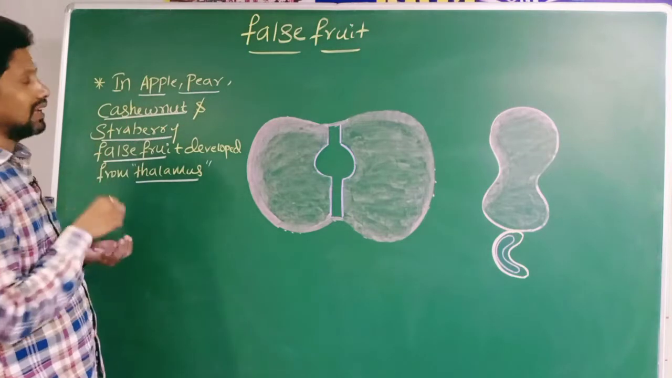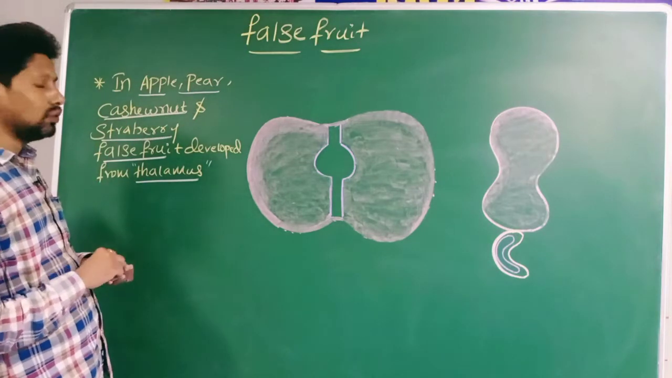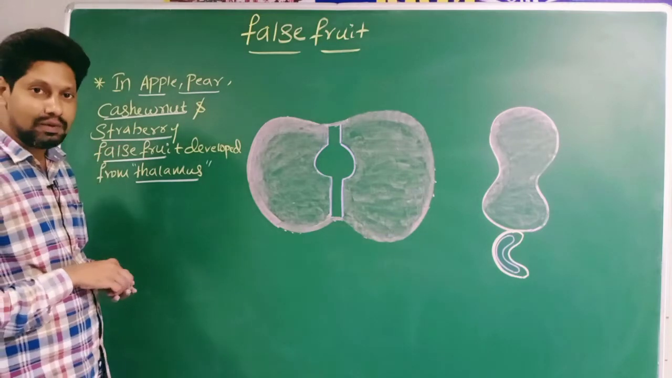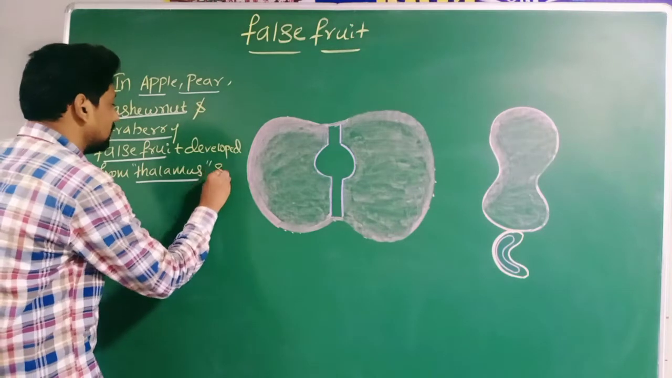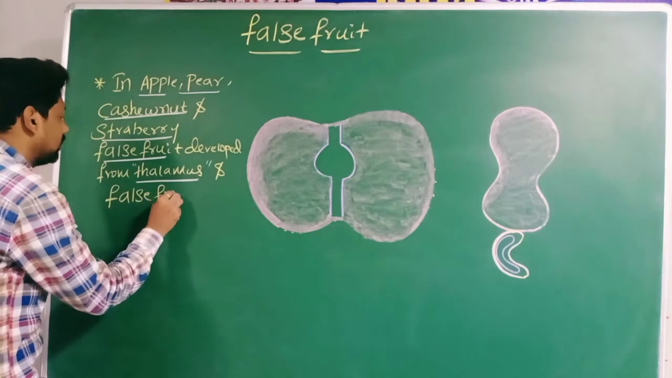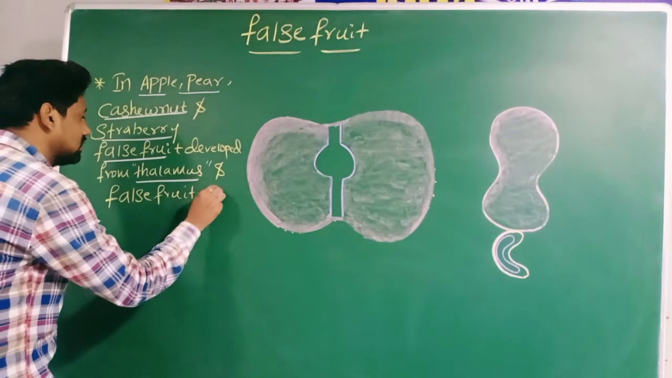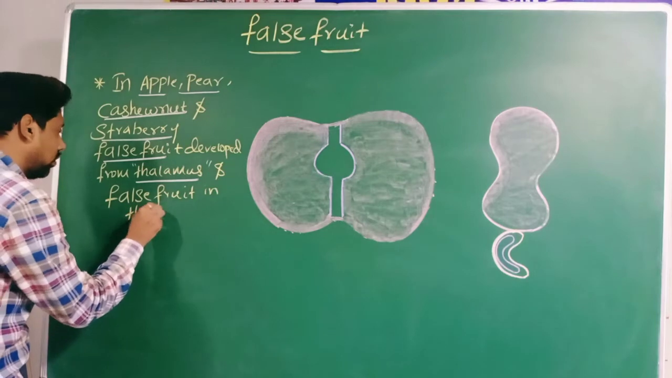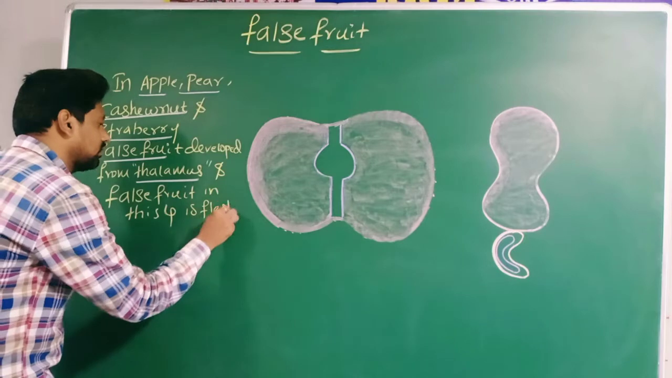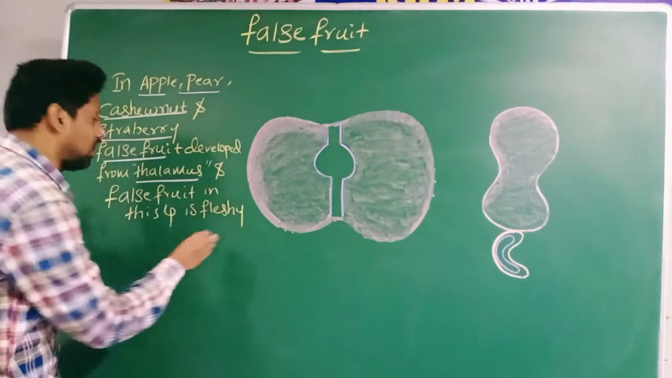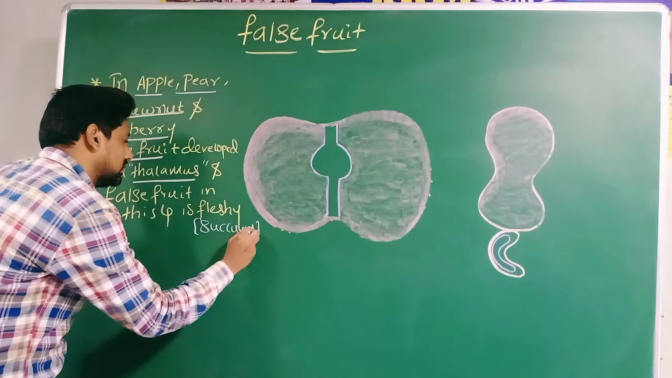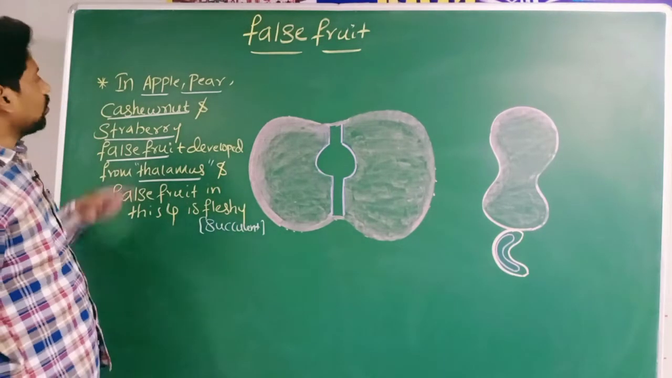Therefore, in apple, pear, cashew nut and strawberry, false fruit is developed from thalamus, and false fruit is fleshy. Write that false fruit in these four is fleshy. We can even call it succulent.